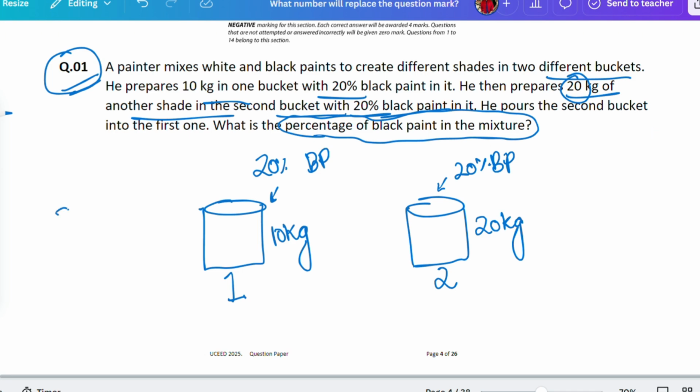Here you could see 20%, that is equal to 20 into 10 divided by 100, where 10 is the kg. Now you will see only 2 kg of black paint is here.